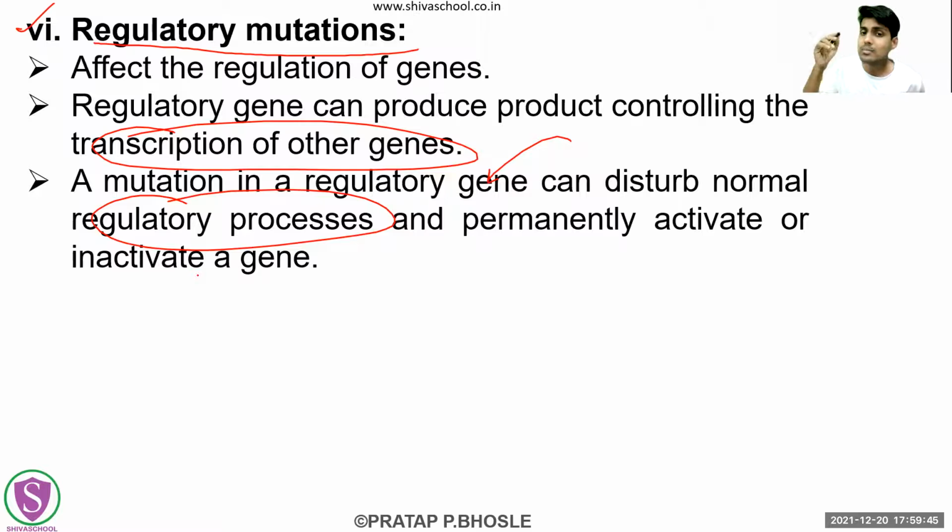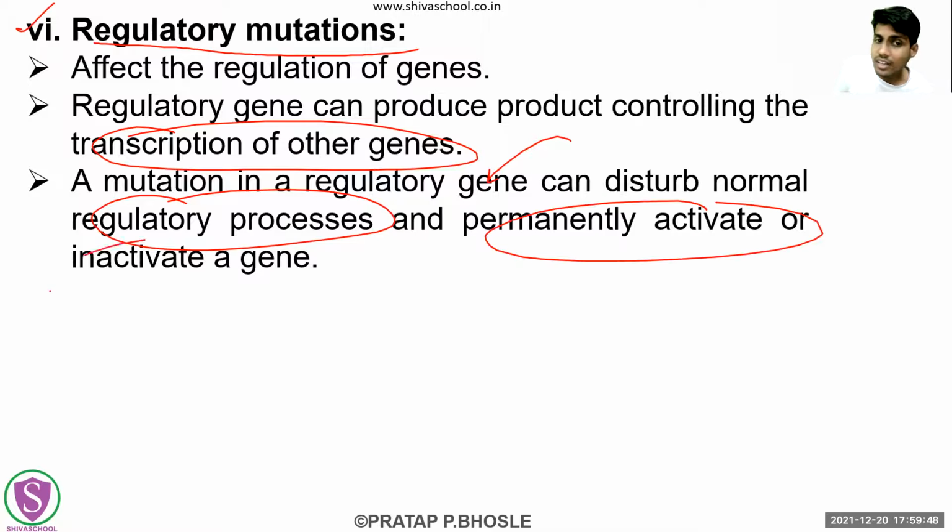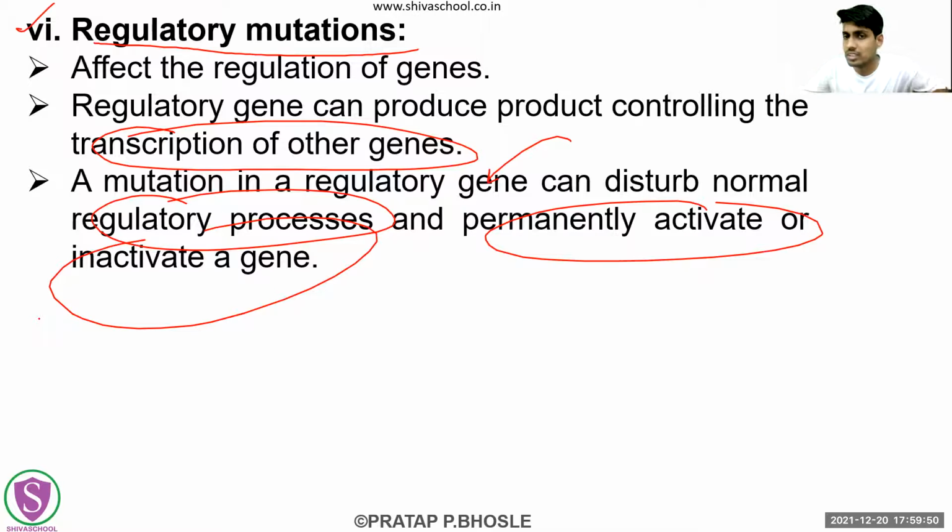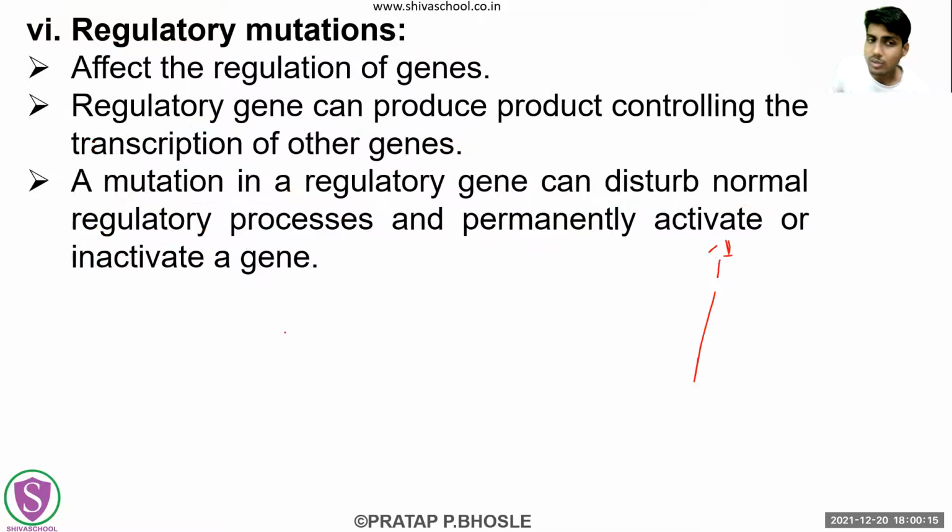Okay, and this may permanently activate or inactivate a particular gene, because we never know what the effect could be, whether it will be an activating effect, an inhibitory effect, or a stimulatory effect on a particular gene. We will not know that, because different genes can perform in different ways. So there is no fixed code, right? So mutations in this particular regulatory region may permanently activate or permanently inactivate a particular gene. That is the regulatory mutation.